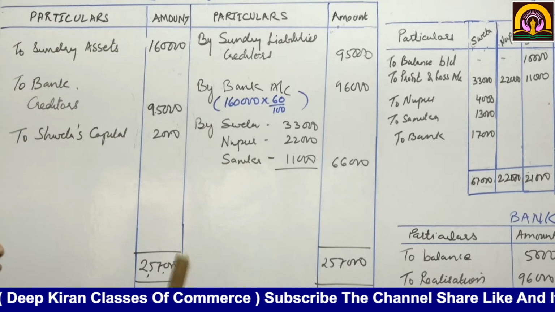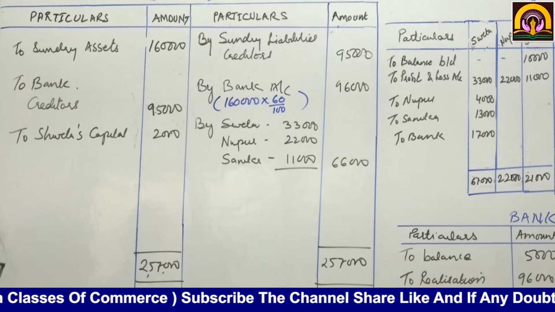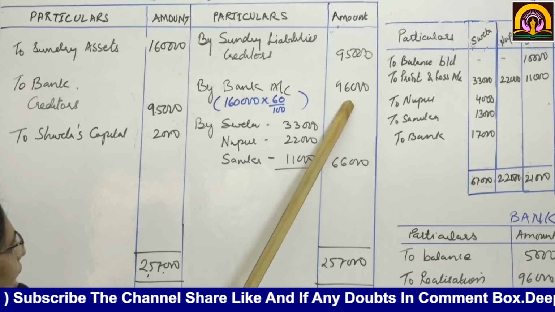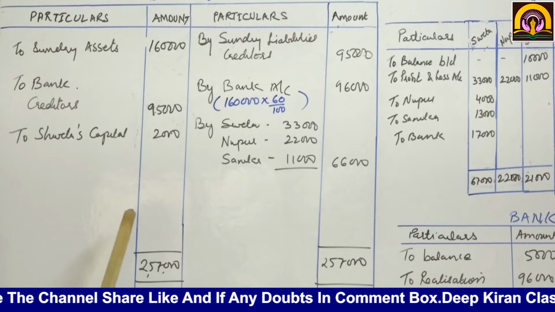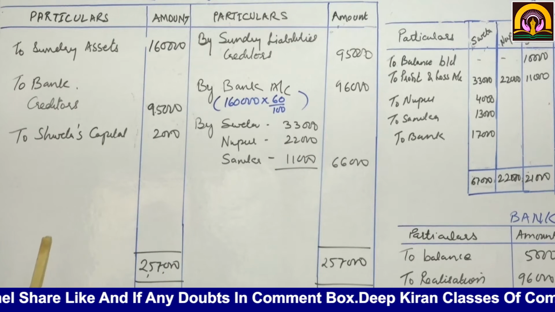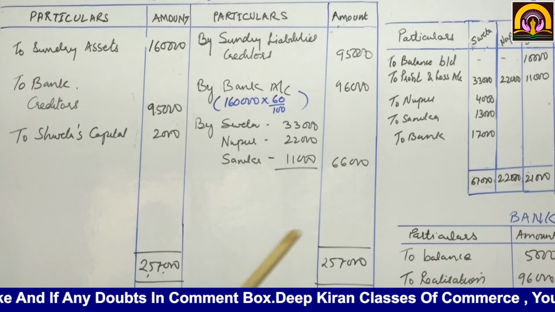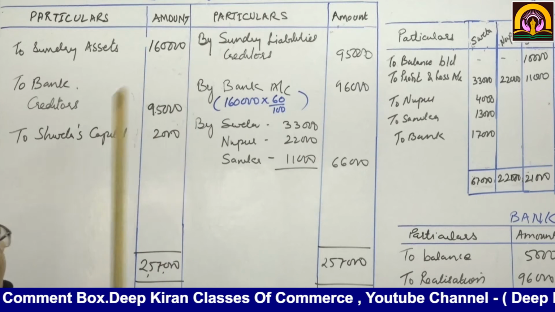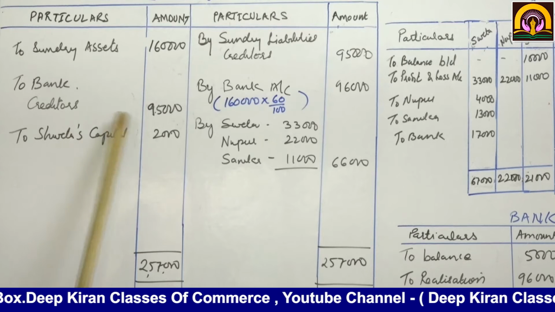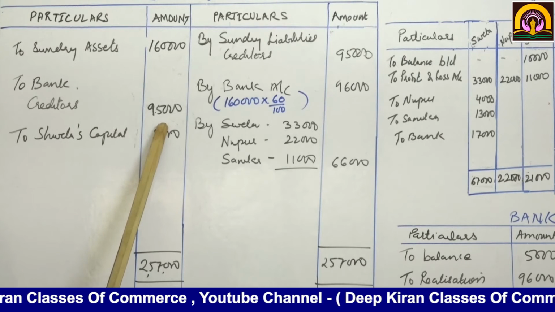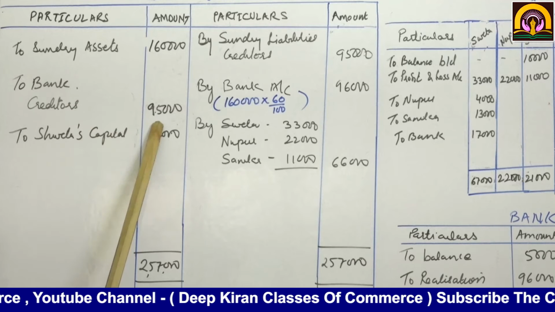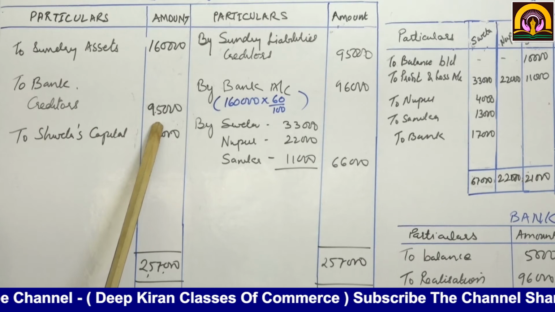We have received cash on account of realization of sundry assets, 96,000. Now we have paid off the liabilities from that. We have to pay creditors 95,000, so realization account debit to bank account 95,000.